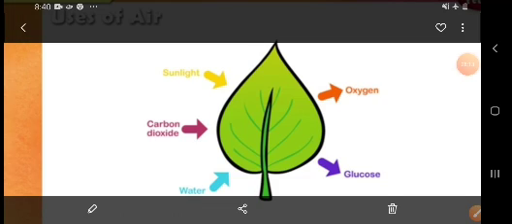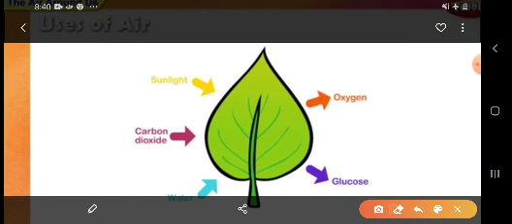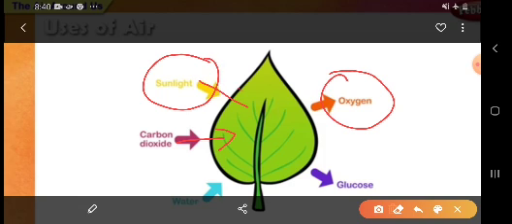Now children, air is also important for the exchange of gases in the case of plants and animals. Here we can see a leaf in which oxygen is coming out of the leaf and carbon dioxide is going inside, and sunlight also comes on this.